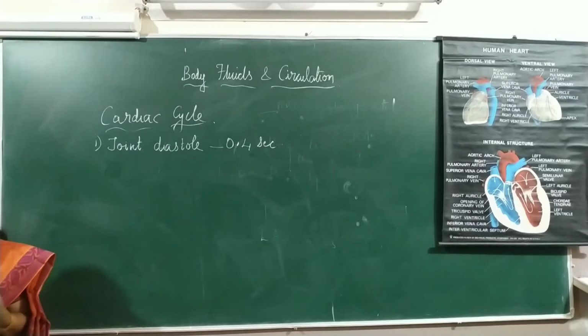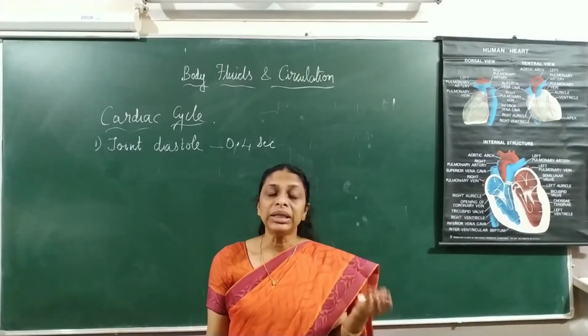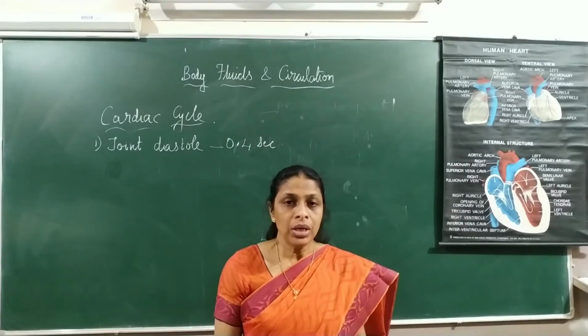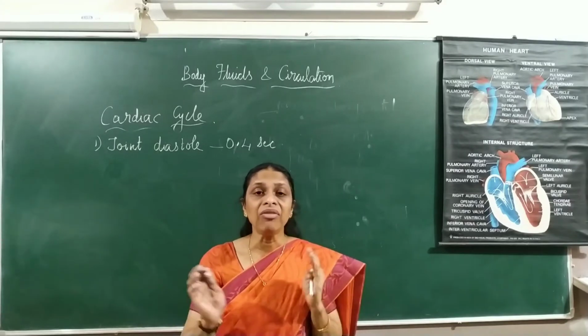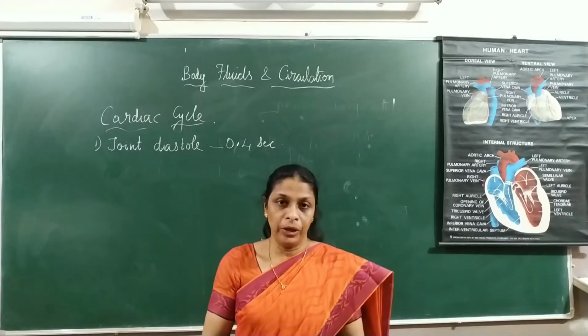So 0.4 second is joint diastole, wherein both the atria and the ventricles will be in relaxed position. And when it is in relaxed position, the AV valves, that is the tricuspid valve and the bicuspid valve, will be open.